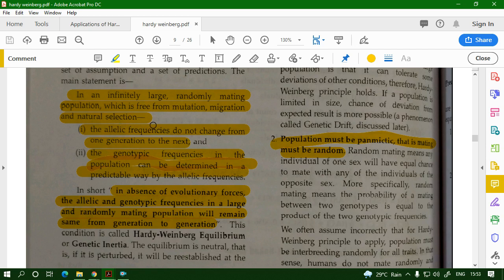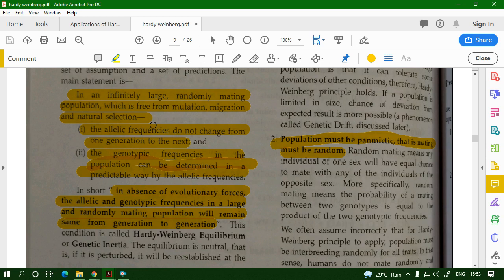Infinitely large. Infinity means we don't know the end. Whatever you think is the last, there is one more value after that. So it tends towards infinity. In a randomly mating population, every male can mate with every female, whatever that relationship may be. That mating is a randomly mating population.